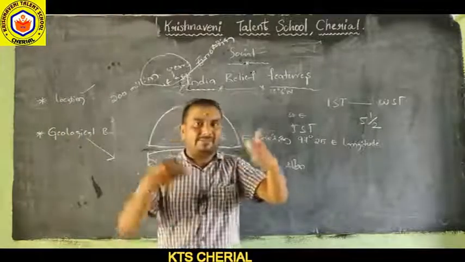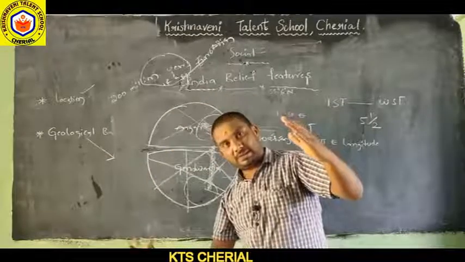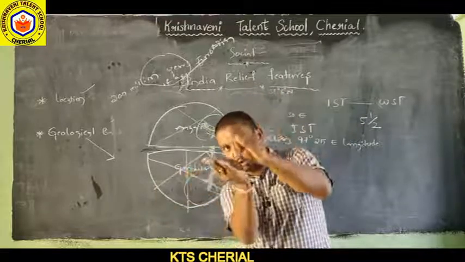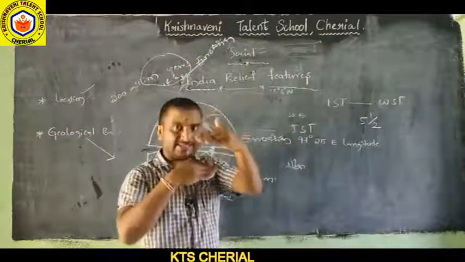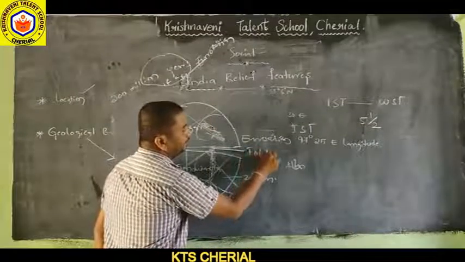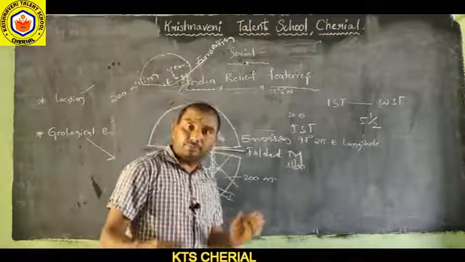In this colliding process, when the Indian landmass and the Eurasian landmass joined, folded mountains were formed.